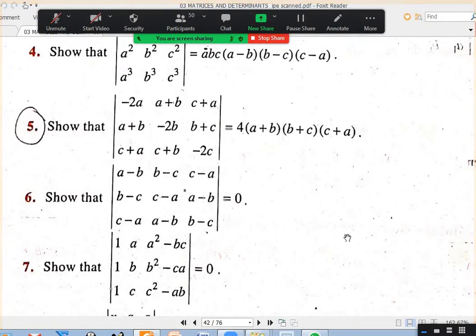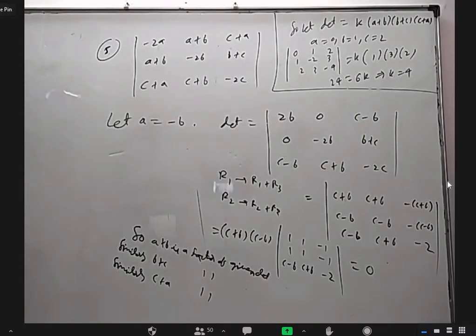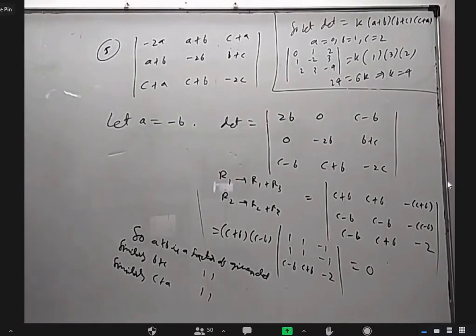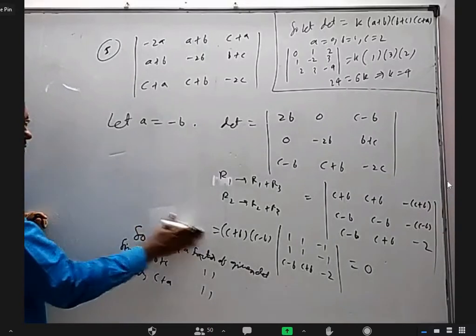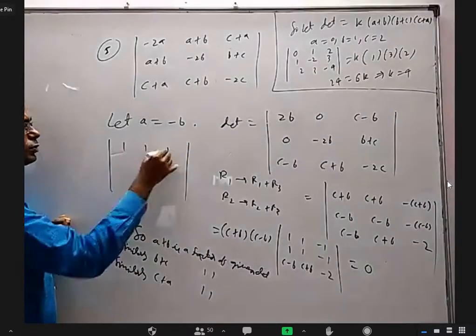Sir, you said that for proving this question, we can use this method in the board exam. Why is it allowed only for this problem, sir, but not for other problems? You know, what happens is, it is not that other methods are wrong. The method is correct. Just that people expect you to write in a particular way.